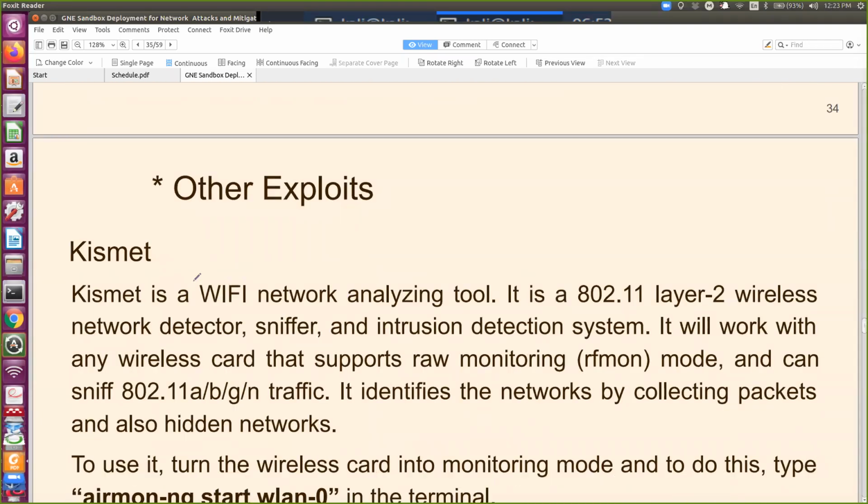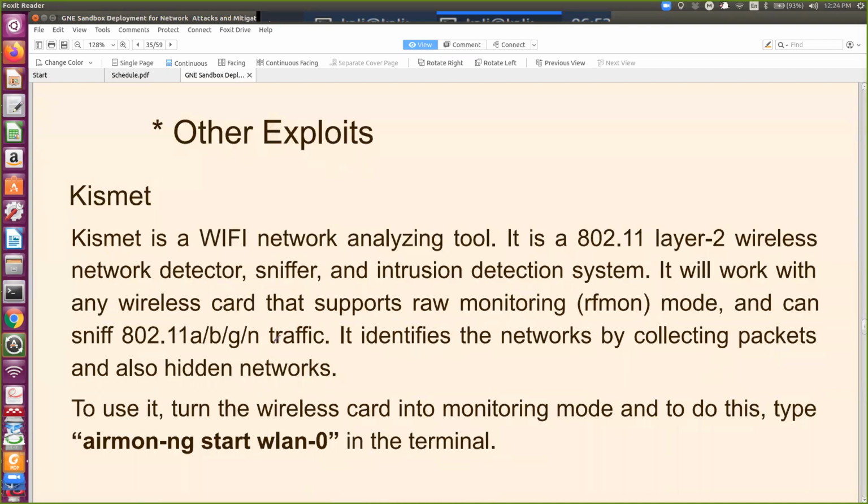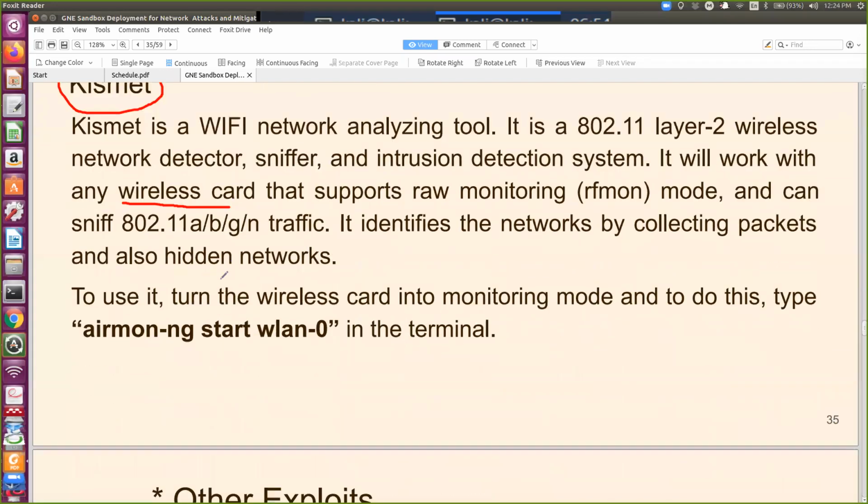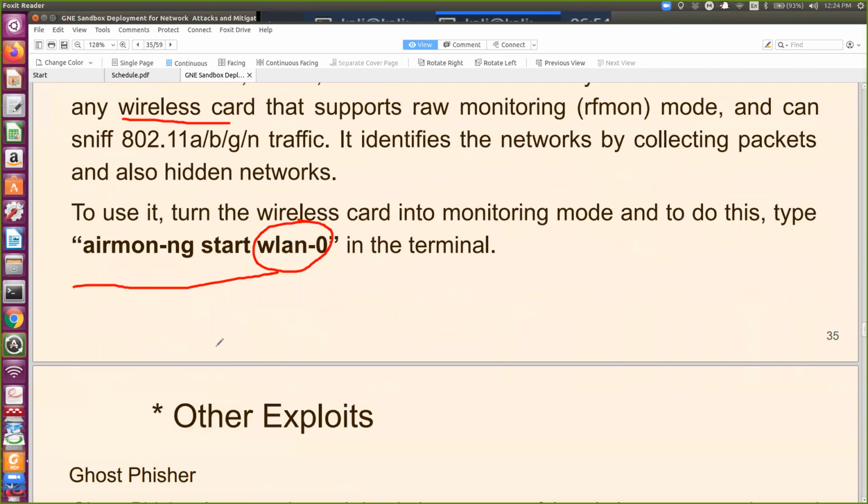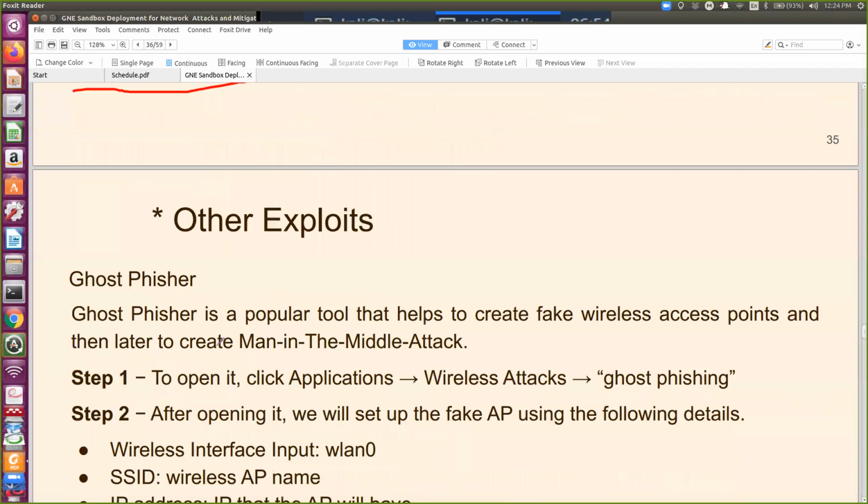Another exploit is Kismet. It works on the IEEE 802.11 standard, a layer 2 wireless network detector, sniffer, and intrusion detection system. It works with any wireless card. This is a very important thing. It is very popular and very useful. And how to use this? First, you need your wireless card, and you can start using this command.